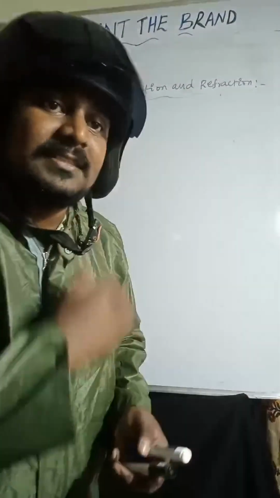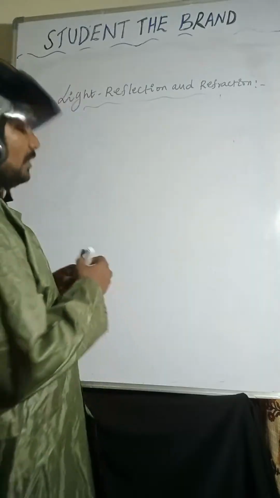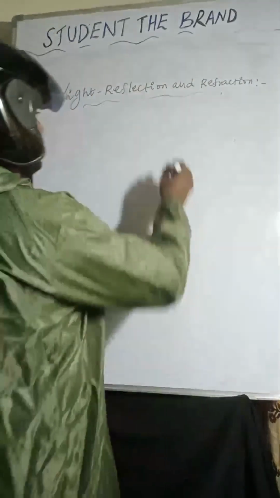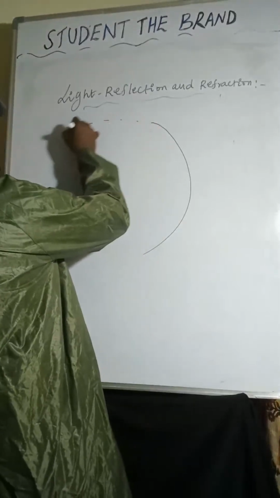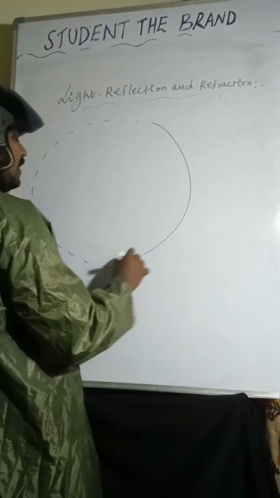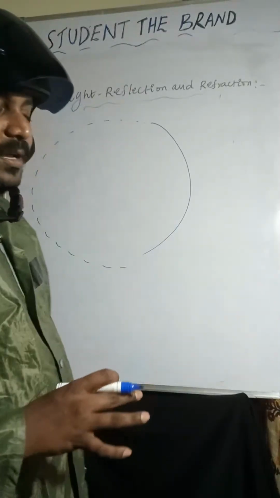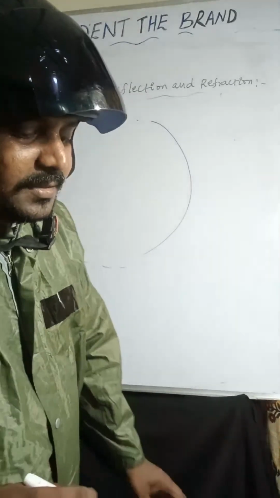Those are called nomenclature, or terms related to spherical mirror. Let's start. So, terms related to spherical mirror. I'm taking a concave mirror. This is a part of the concave mirror. Actually it is a sphere, and the mirror is a part of the sphere.